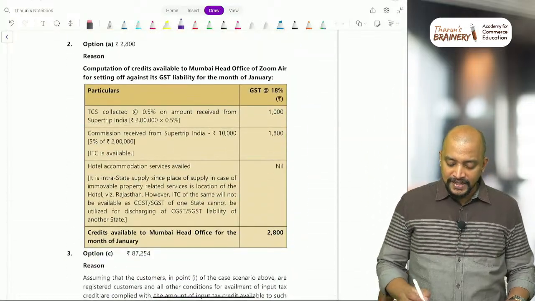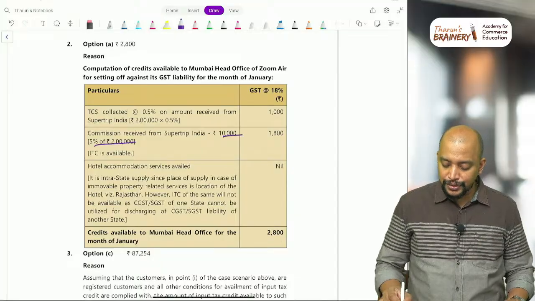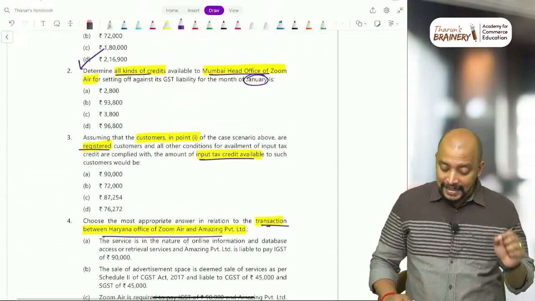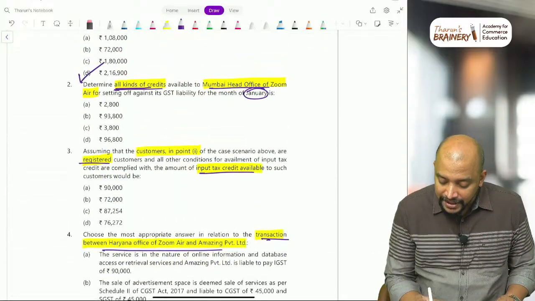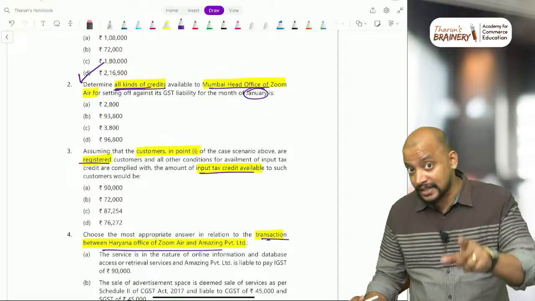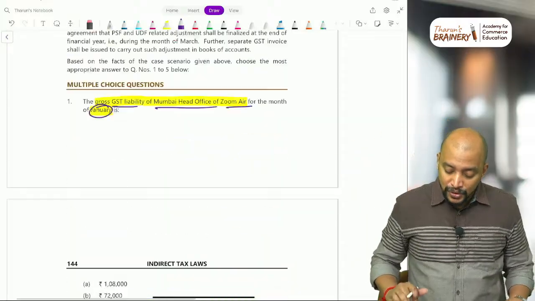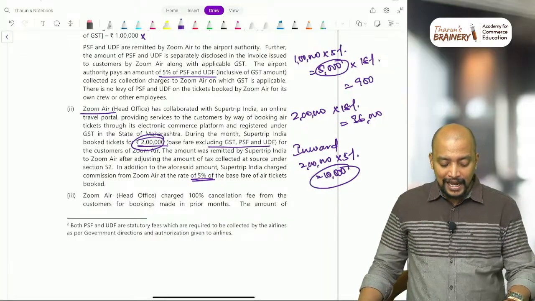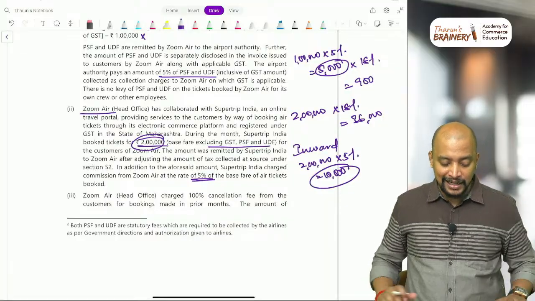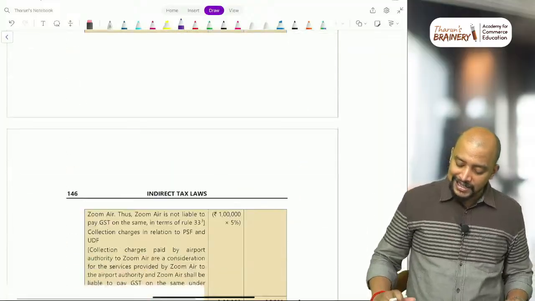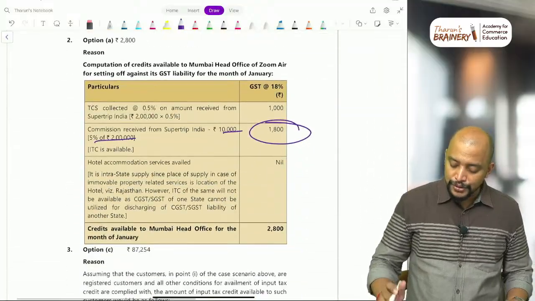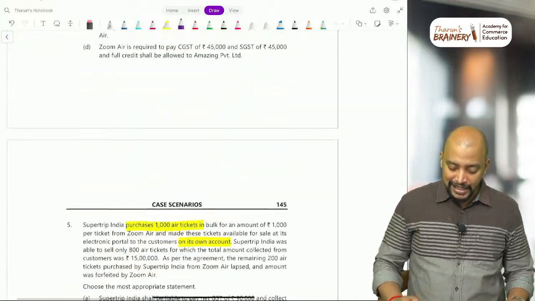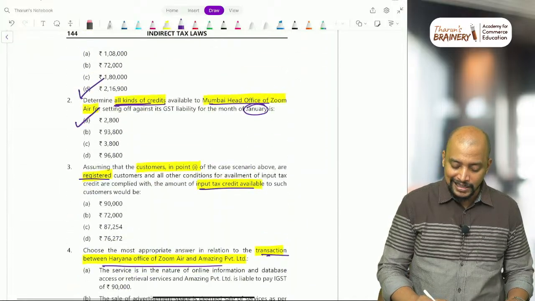You can see the answer here. This is the first commission of 10,000, so 18%. They are not asking for input tax credit, they are asking for all kinds of credits, which means even TCS credit. Who is deducting? The e-commerce operator is deducting TCS, no? So 2 lakhs into 0.5%, 1,000 rupees will be deducted as TCS. That 1,000 rupees will also be given as credit, and the total is 2,800. So that is the answer for this, 2,800.